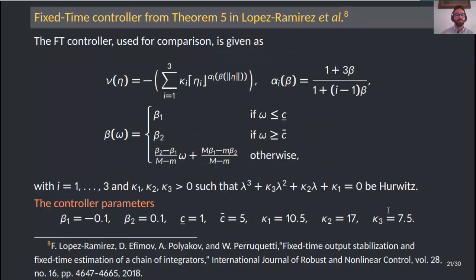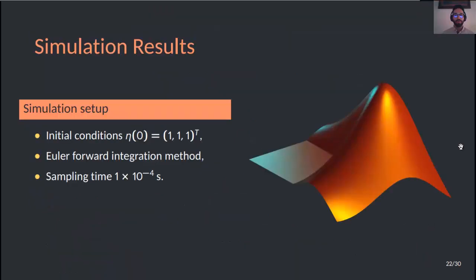We also brought from the literature a fixed time controller from theorem 5 in Lopez Ramirez et al. The controller structure is given here and is accompanied by the parameter beta, dependent on the value of the argument W, and with the parameters that we are showing here at the bottom of this slide. We use the following simulation setup. Initial conditions are set to 1 in all the 3 states. The Euler forward integration method was used with the sampling time as we are showing here.